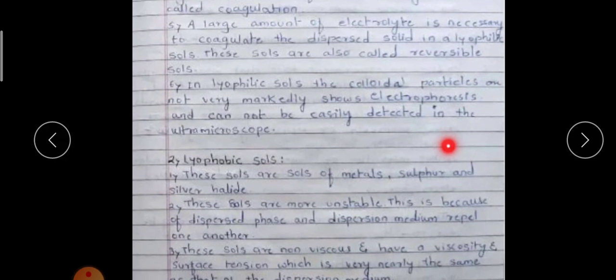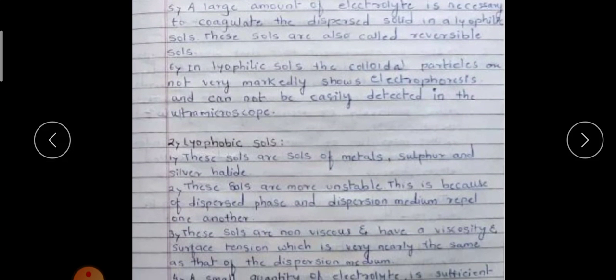What are lyophobic sols? These sols are sols of metals, sulfur and silver alike. These sols are more unstable. This is because the dispersed phase and the dispersion medium repel one another.